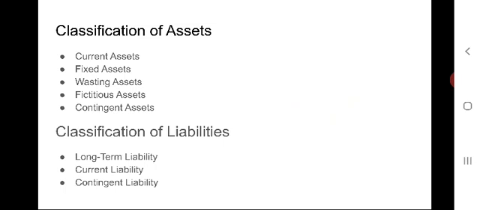The assets have been classified into five types. One is current assets.